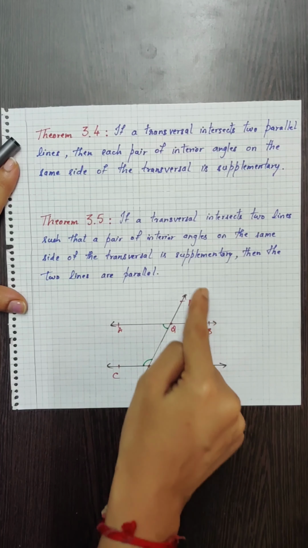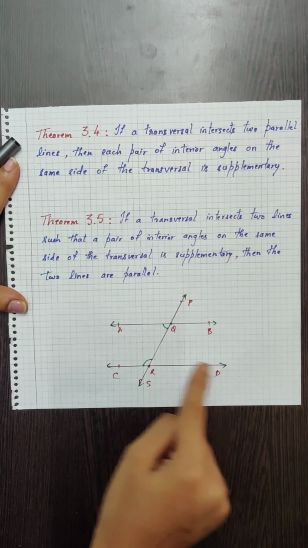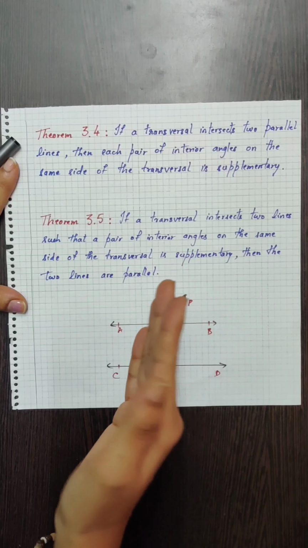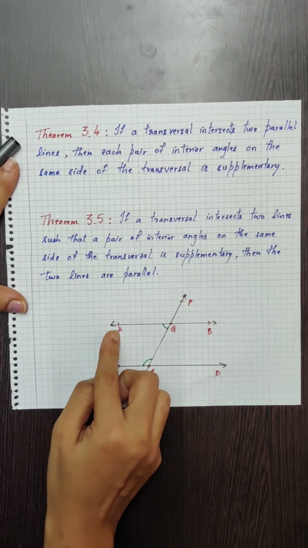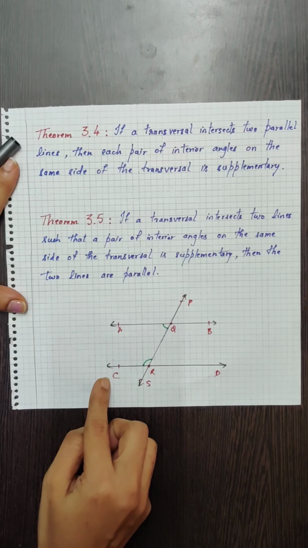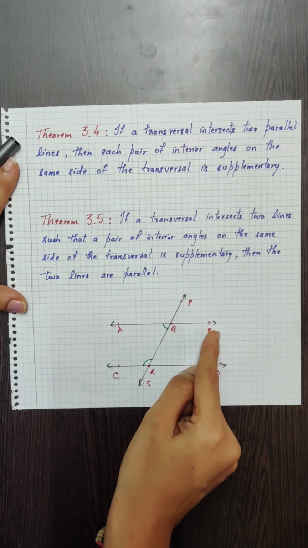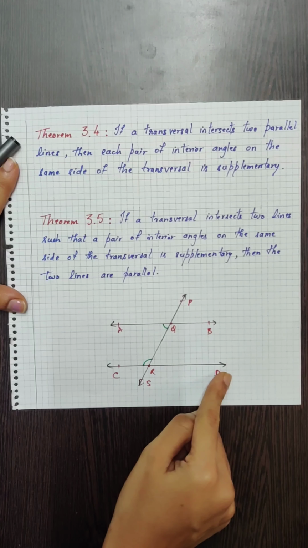That is, if a transversal PS here intersects two parallel lines AB and CD, then the interior angles on the same side are angle AQR and angle CRQ. That is one pair of angles, and the other pair is angle BQR and angle QRD.